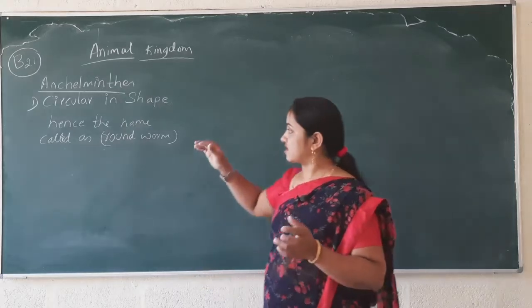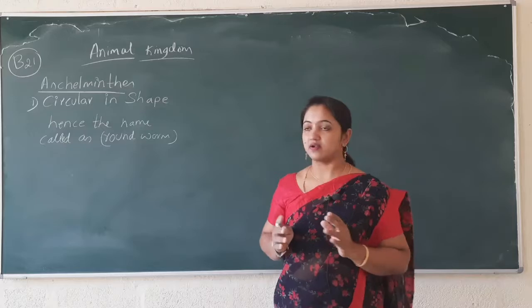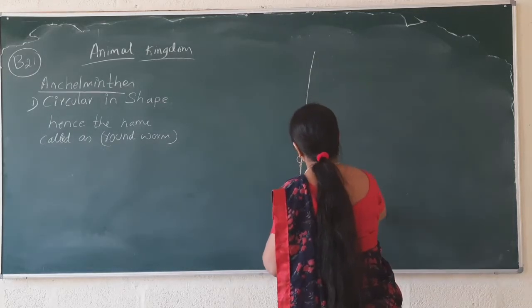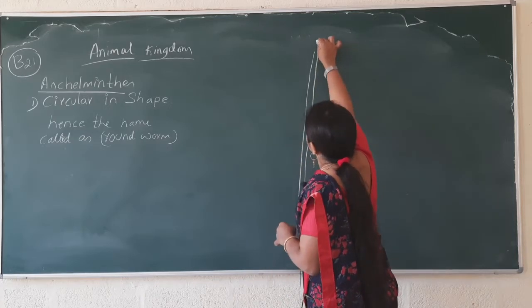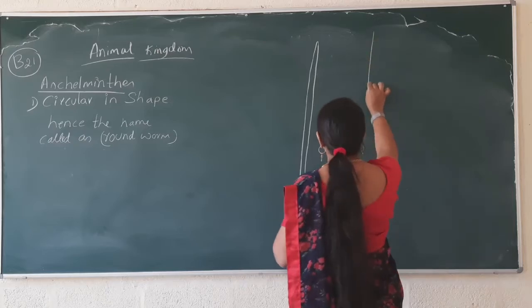All right. So we just studied the common name of Aschelminthes. The organisms are circular in form. They are like long cylindrical forms.